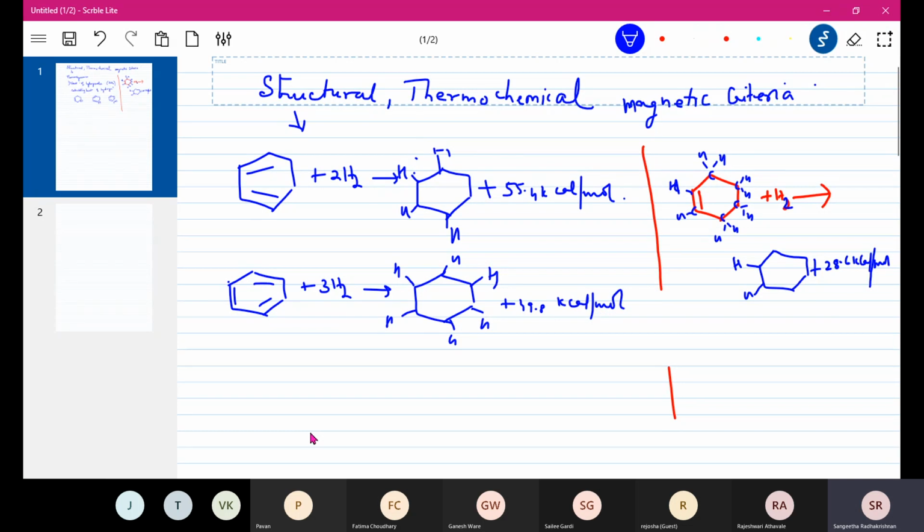Heat is given out. In this case, there was only 1 double bond, and therefore 28.6 kilocalories of energy is given out. Now in this case, there are 2 double bonds.